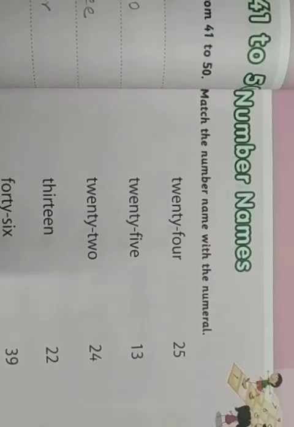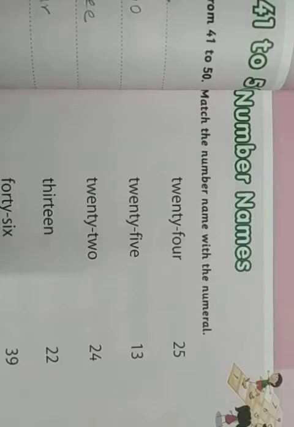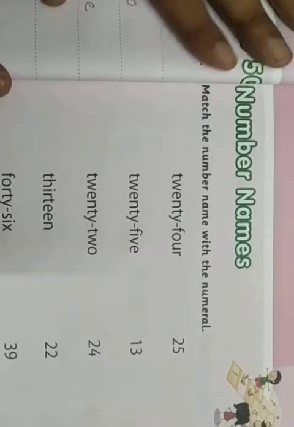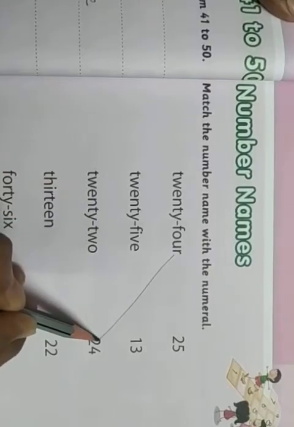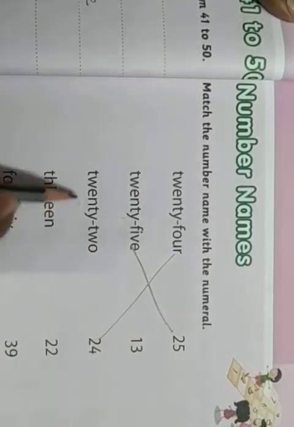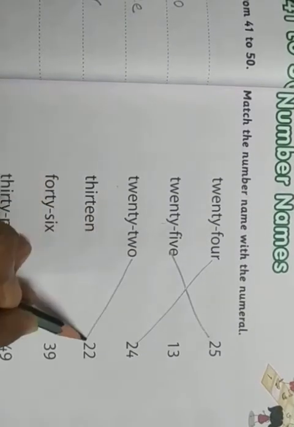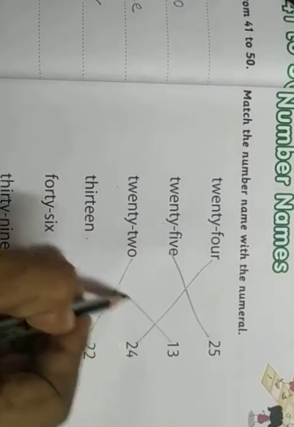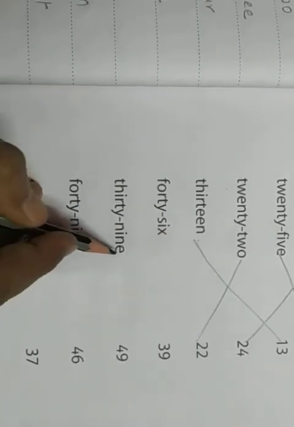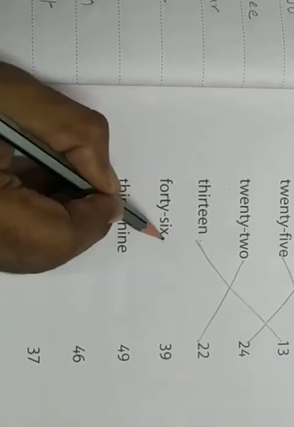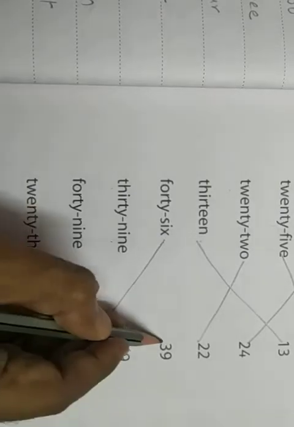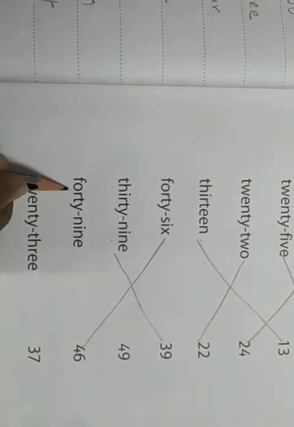Alright? Clear? Next, number names. Match the number names with the numerals. Right? So just the same thing. Number name with the numerals. 24, 25, 22, 13. Again, where is 26? 46. 39. 49.